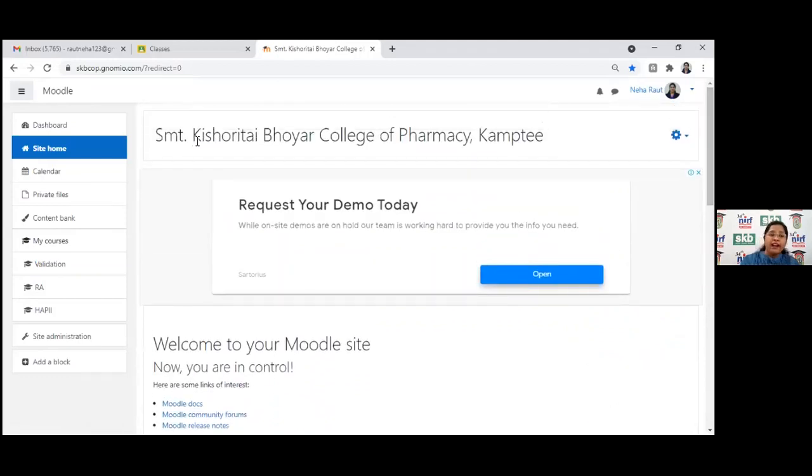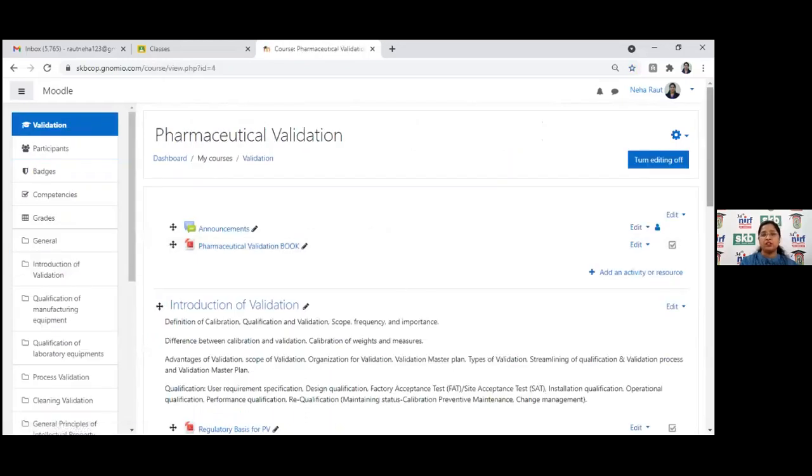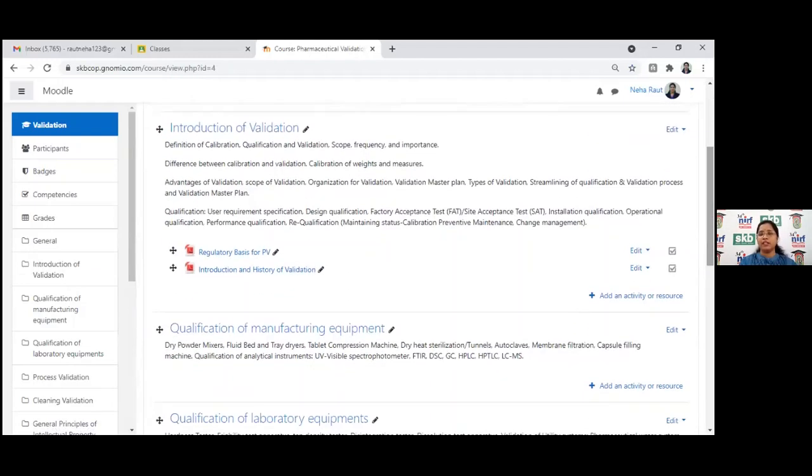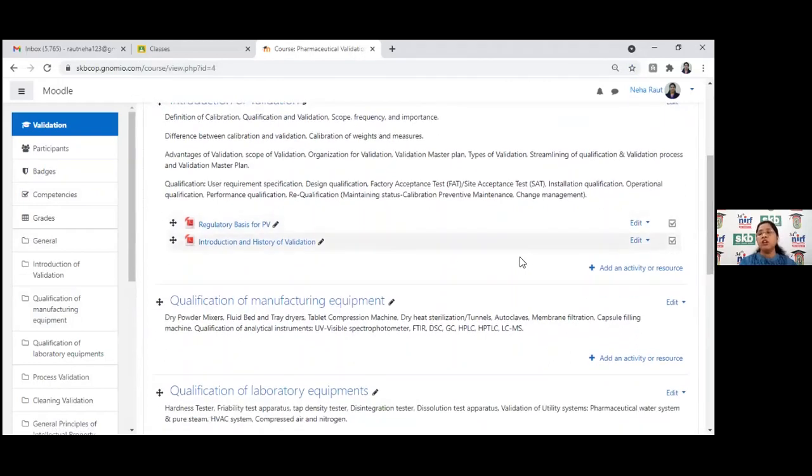So this is how to add a course. Now, after adding the courses, how to add the different contents here. Even this enabling is on right now, so you can see everything is editable now. We can edit the topic name. We can add the different activities and resources. Here on the right hand side, you can see add an activity or resource.